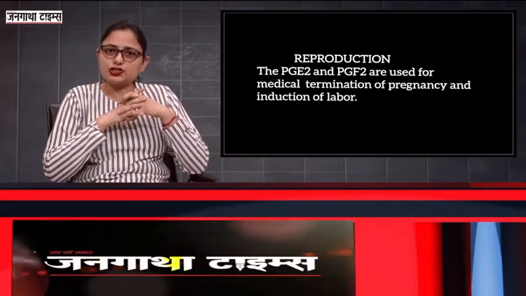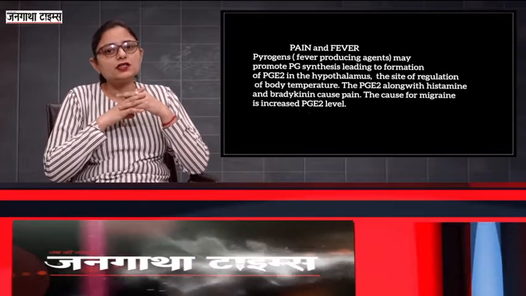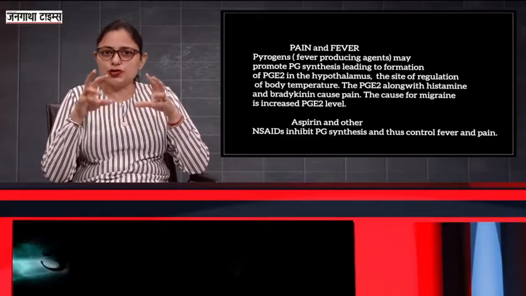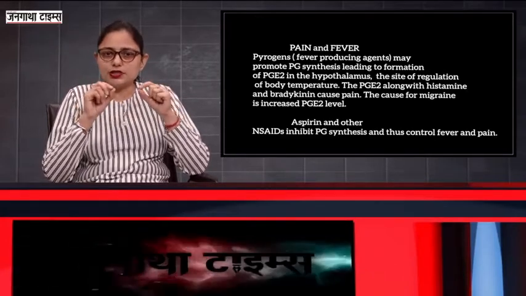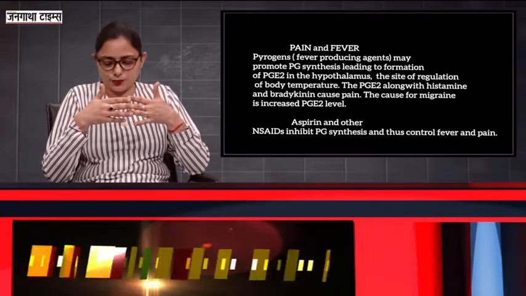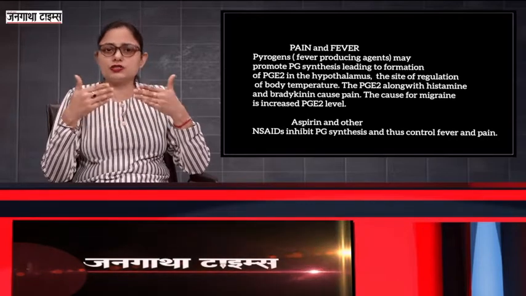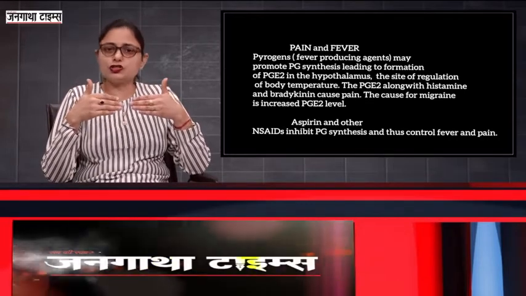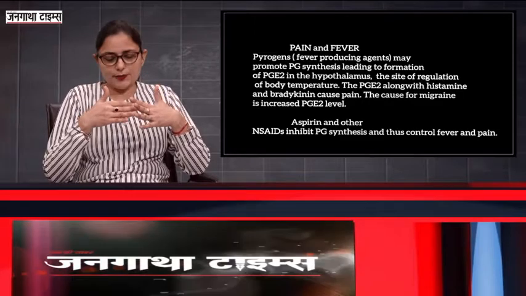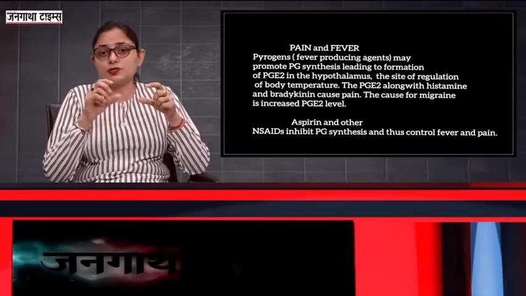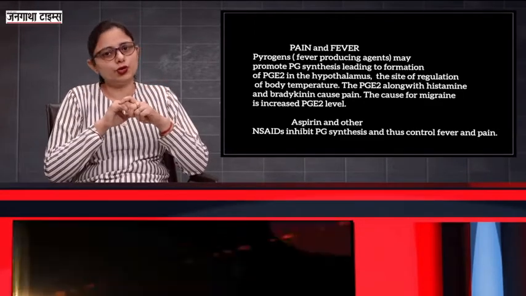Next biological function is they play a role in pain and fever. Now pyrogens are the chemicals which raise the body temperature. That is, they are the fever inducing agents. They promote the prostaglandin synthesis, leading to formation of PGE2 in the hypothalamus, which is the site of regulation of the body temperature.